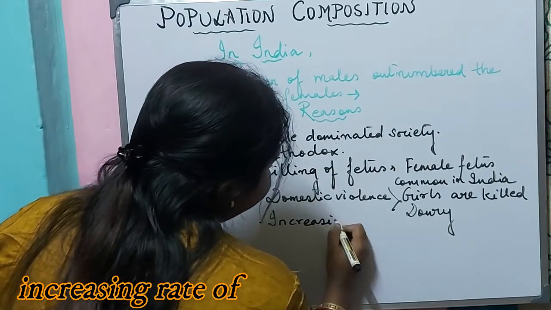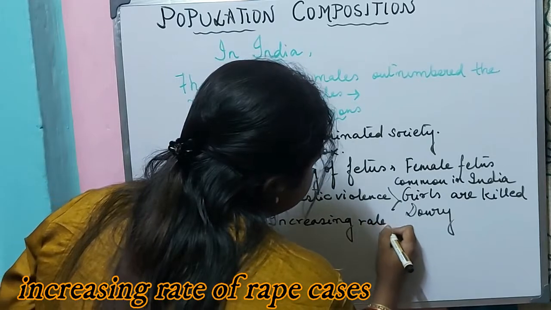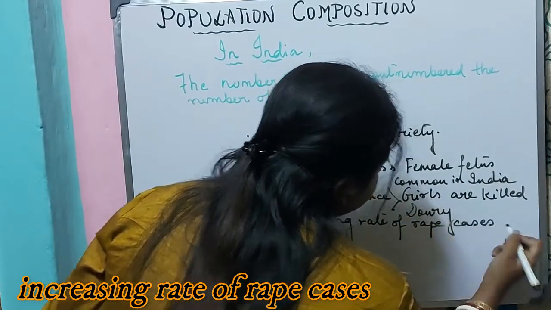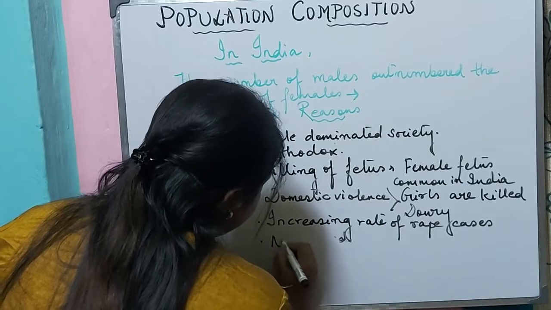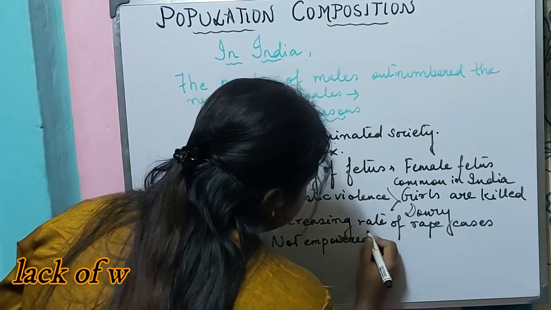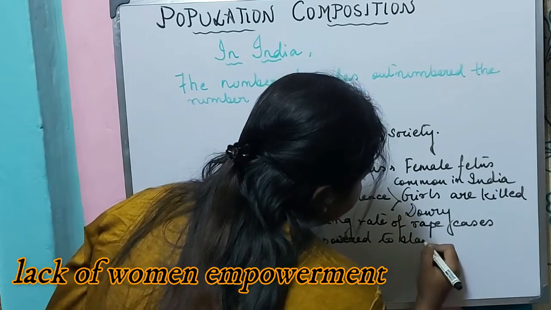Increasing rate of rape cases in India. Not empowered to stand up for their rights.